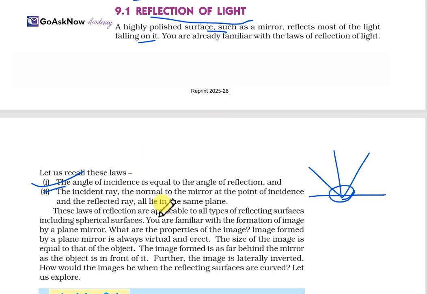These laws of reflection are applicable to all types of reflecting surfaces, including spherical surfaces. You are also familiar with the formation of images by a plane mirror. What are the properties of the images? The image formed by a plane mirror is always virtual and erect. The size of the image is equal to that of the object. The image formed is as far behind the mirror as the object is in front of it. Further, the image is laterally inverted. But what would the image be like when the reflecting surface is curved? You can explore this one. How the image is formed and how it looks is explained here.